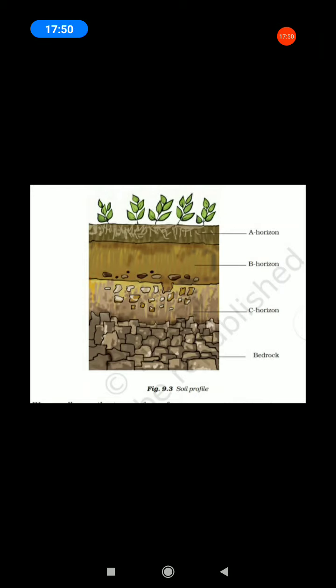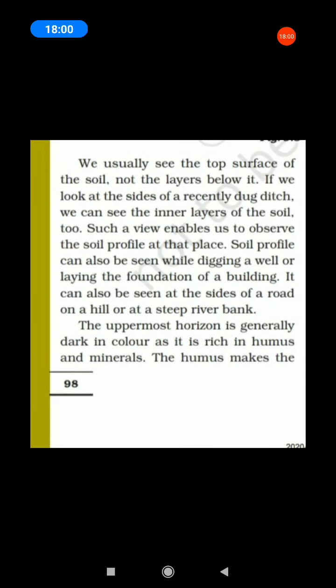Now I will explain the soil profile. All of you listen and look at your book. We usually see the top surface of the soil, not the layers below it. If we look at the sites of a recent ditch, we can see the inner layers of the soil too.